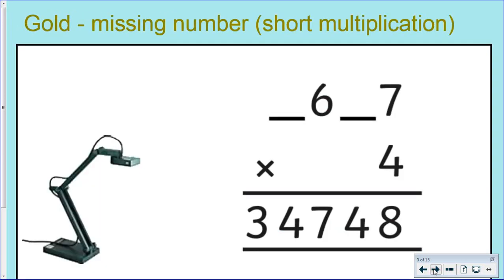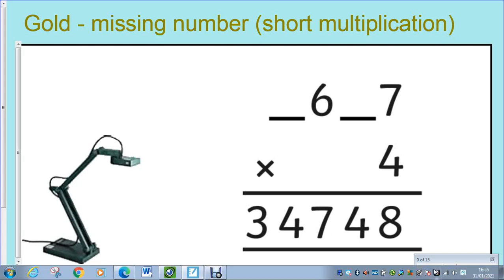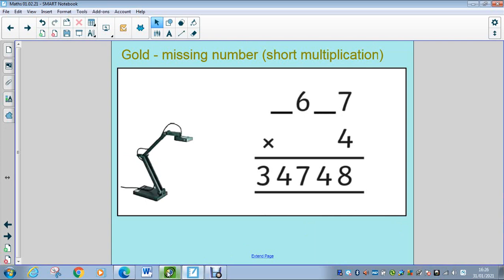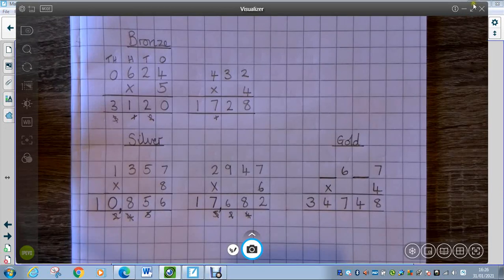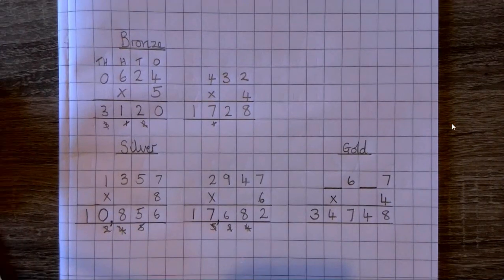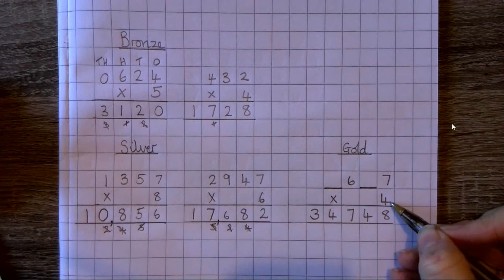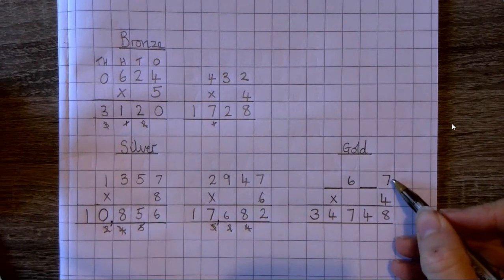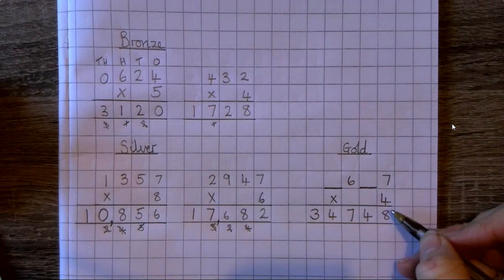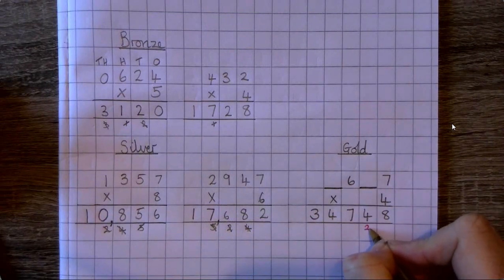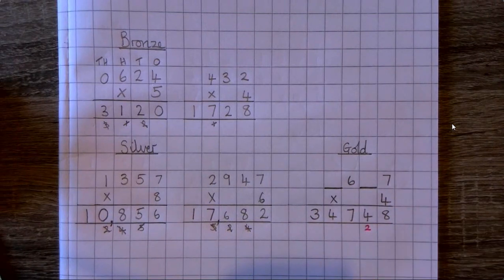So gold is short multiplication but missing number problems. I've written this missing number calculation on my piece of paper and I'm going to demonstrate, model how we would solve this. So we've got 4 times 7. Well, 4 times 7 is 28, but they haven't put the 20 in. So that's number one.